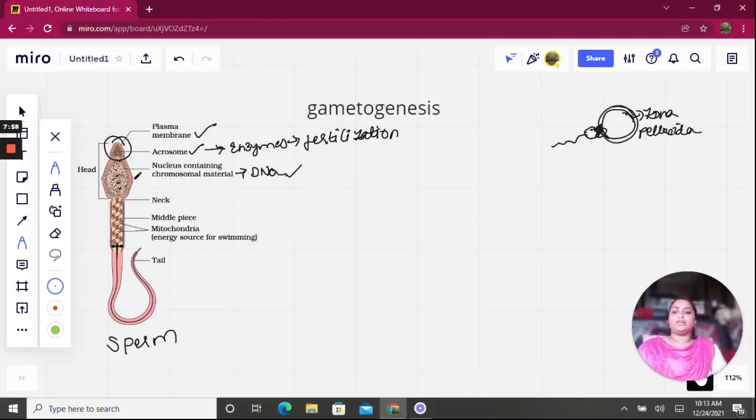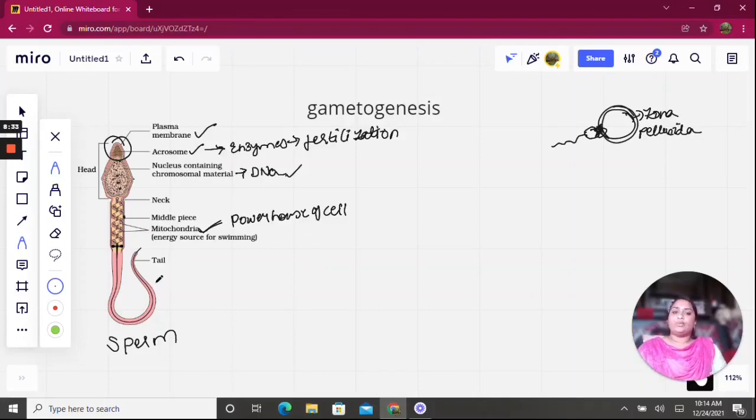Next, neck. Neck is the connection between the head and the middle part. The middle part contains mitochondria. Wherever you study, whether it is a sperm cell or any other regular cell, mitochondria is the powerhouse of the cell. Why? Because it produces the energy. So mitochondria is responsible for the production of energy, and that energy is really necessary for the movement of the sperm.